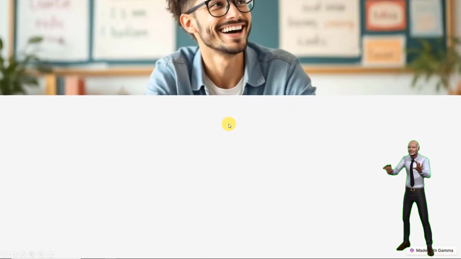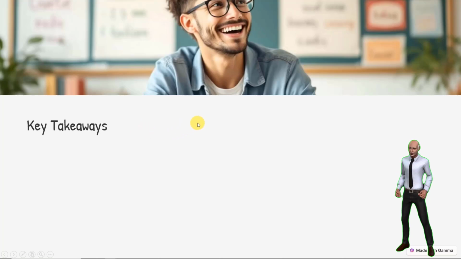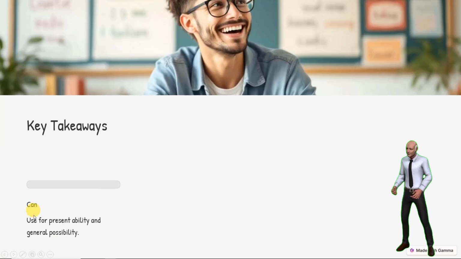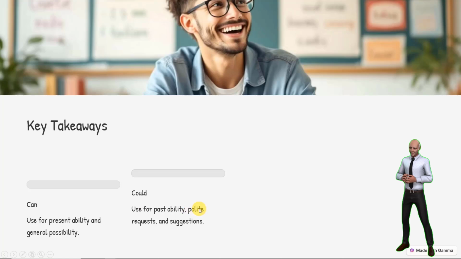Okay, as always, when we reach the end of the lesson, we have a look at the key takeaways. What made it worth doing the lesson? Can, used for present ability and general possibility. Could, used for past ability, polite requests and suggestions. It's important to remember the difference between the two, guys, when to use which. Politeness: could is more polite than can in requests, right? Very important to remember that, guys.